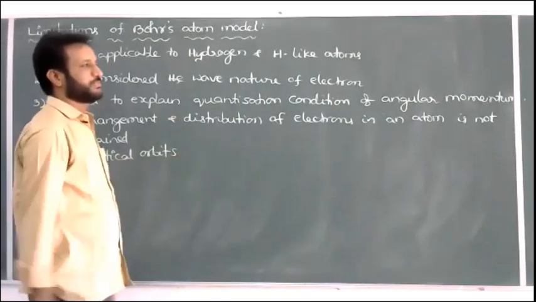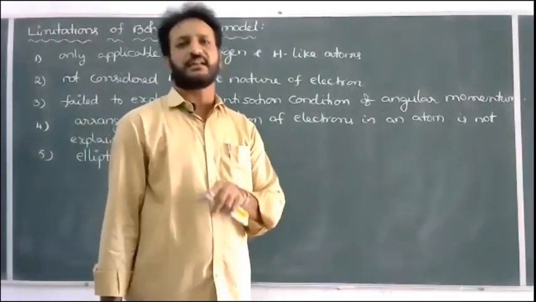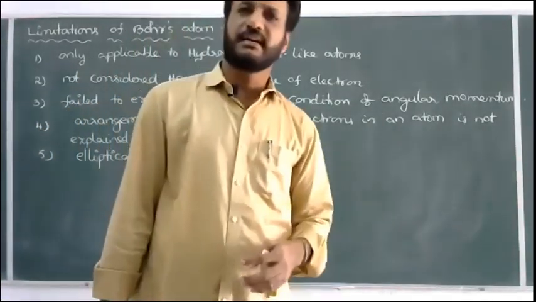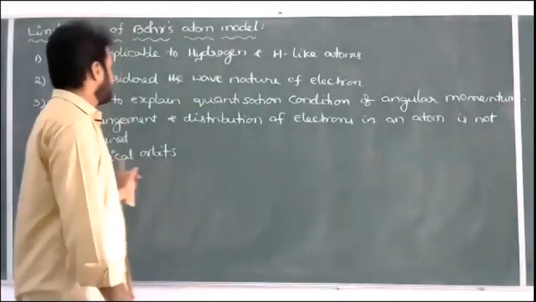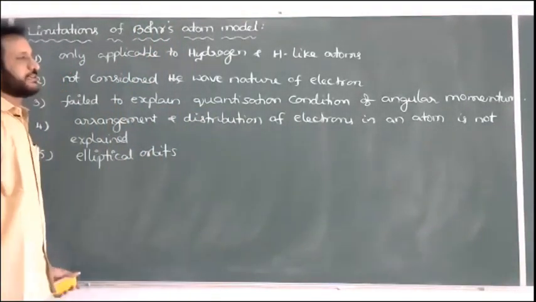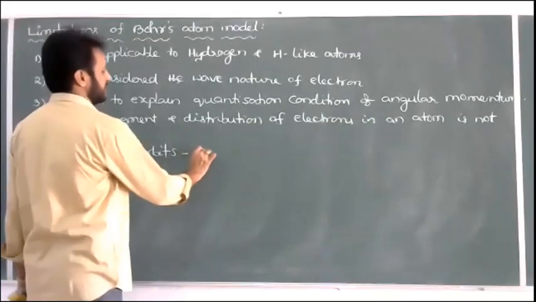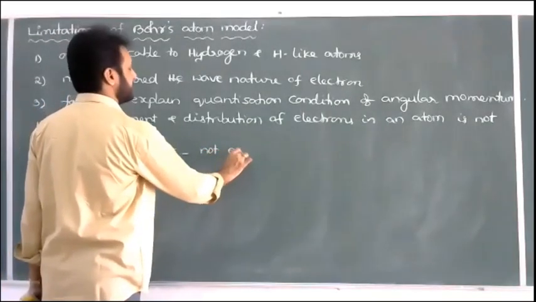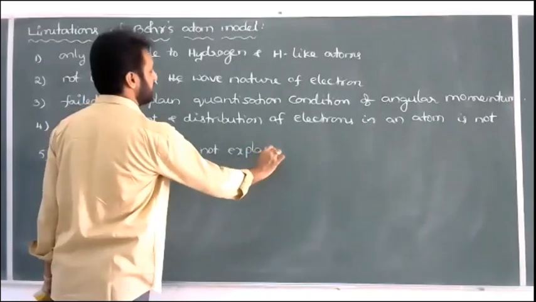So according to Bohr's model, electrons only revolve in circular orbits, but some orbits are also elliptical, and the elliptical orbits of the electron are not explained by this model.